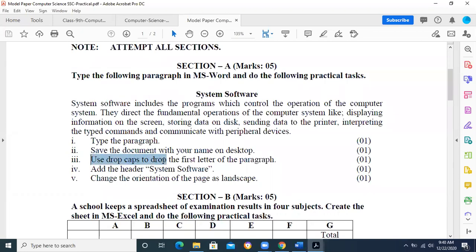Use drop caps to drop the first letter of the paragraph. Okay, then add the header, system software. Add the header over here, system software. We will put this heading over there. This is quite easy. Change the orientation of the page to landscape. There are basically two types of orientations, landscape or portrait. So you will do it accordingly, whatever the task is given to you.